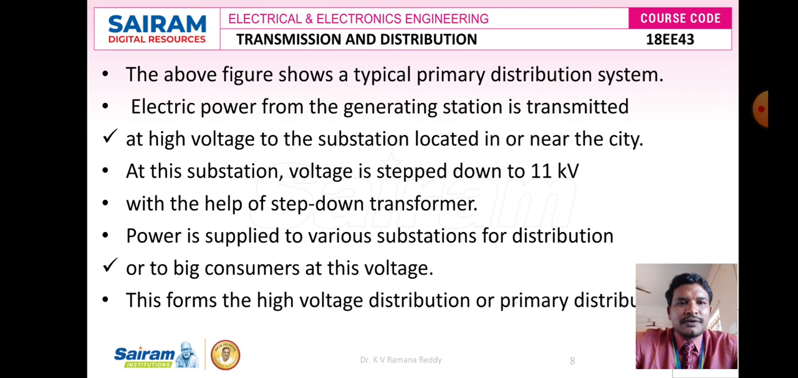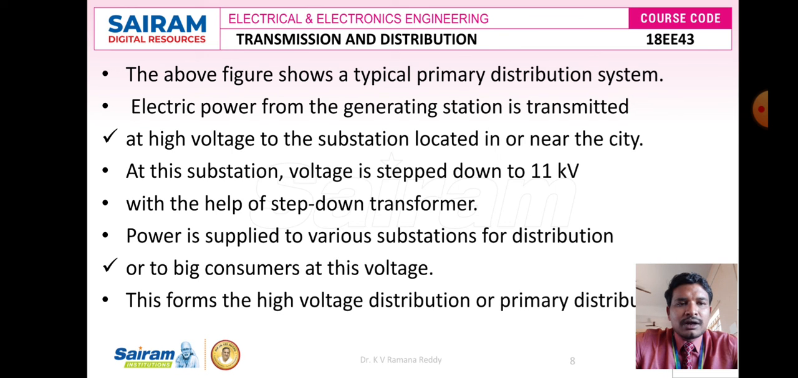Now this 11 kV is given directly to some loads like factories or industries which require 11 kV because they deal with big equipments. This primary distribution system consists of a step down transformer. With the help of this step down transformer we step down the incoming voltage like 33 kV, 66 kV, 132 kV, 220 kV or 400 kV to 11 kV, and this 11 kV is given directly to the big consumers or big factories.